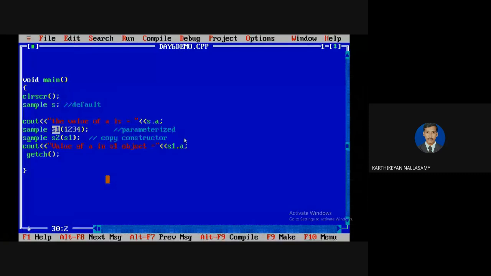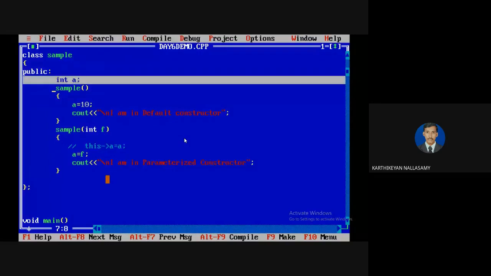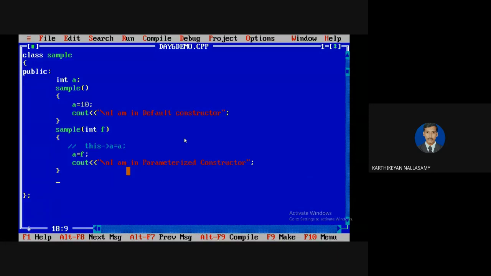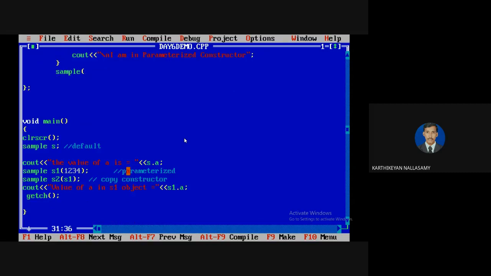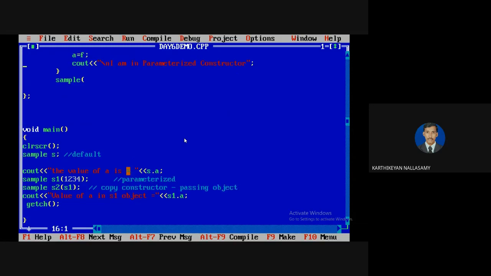This is basic. I told you it's a class name followed by an object name, and within that you have to define from which object we are going to copy. I'm expecting to copy the properties of S1. Here I have only one property for S1, that is A. I want to copy this value. So we know that if you are passing any object as an argument, the data type must be a class name. So again the sample takes one argument, but the argument is an object. S1 is an object, passing an object for a copy constructor. If you are passing an object, the data type must always be a class name.